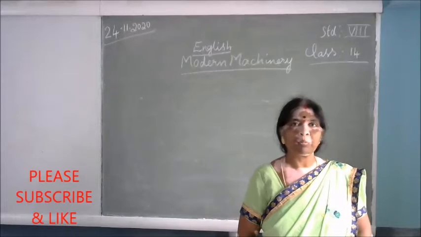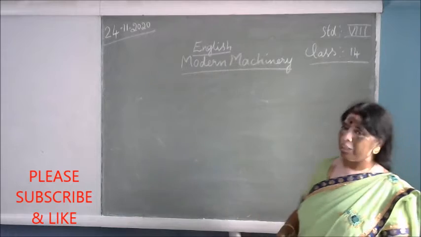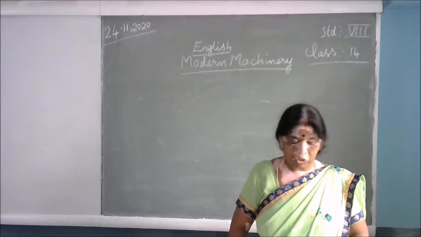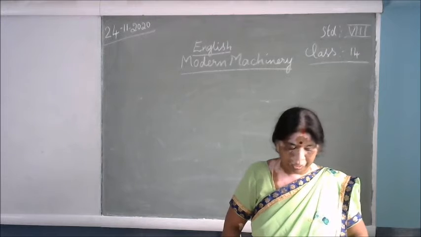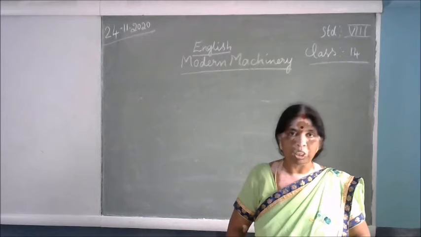Good morning children. Today I am going to take English for 8th standard, the new lesson, that is Modern Missionary. So this Modern Missionary has been written by whom? By Joseph Rudyard Kipling. He is a person from British India, and he was born in Bombay.